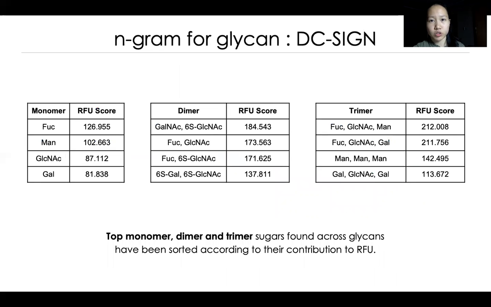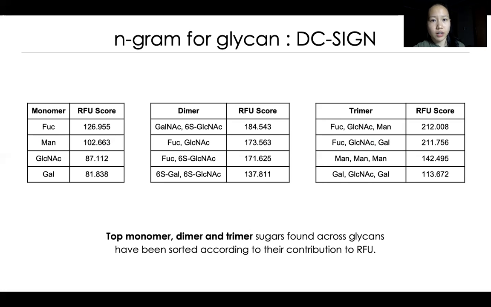Not only were we able to predict lectin-glycan binding strength with state-of-the-art accuracy, but we also uncovered critical glycan substructures for lectin-glycan specificity. We performed 2 types of n-gram analyses to determine the most prevalent glycan monomers, dimers, and trimers in glycans with the highest binding affinity or RFU values to DC-SIGN. We employed 2 different approaches, one simply using a weighted average of all RFU values of glycans containing each monomer, dimer, or trimer, and the other using a Mann-Whitney U-test. The results from the 2 methods closely agree with each other.